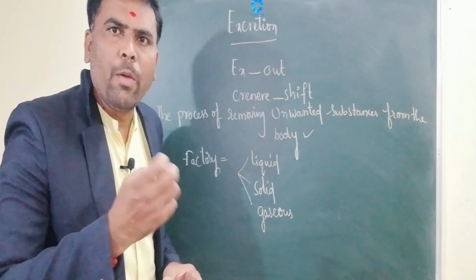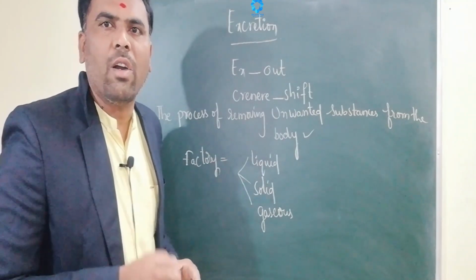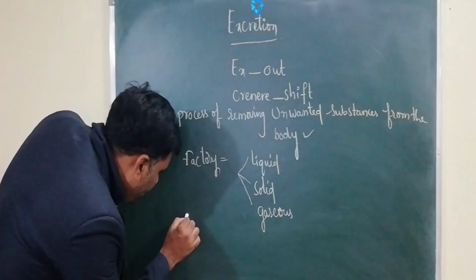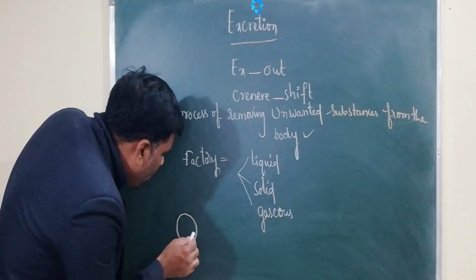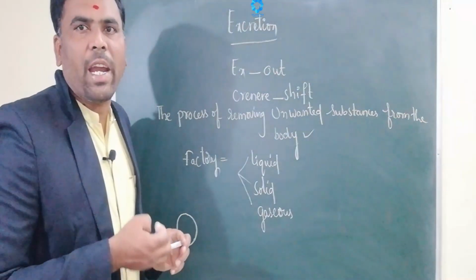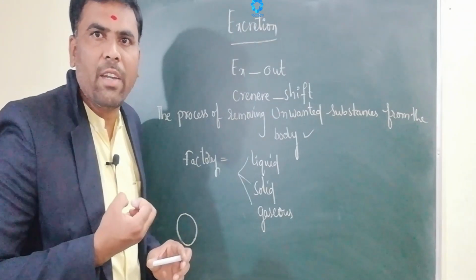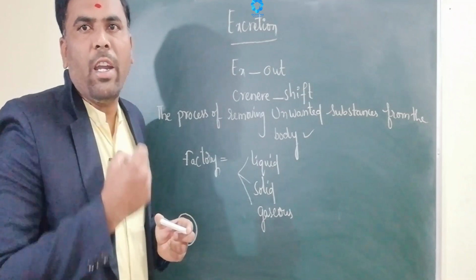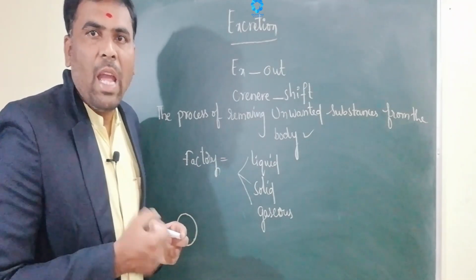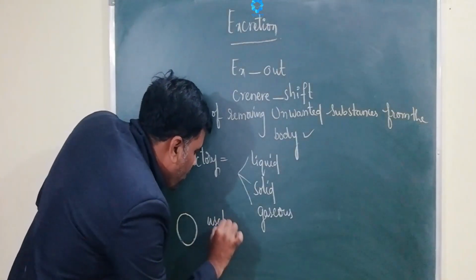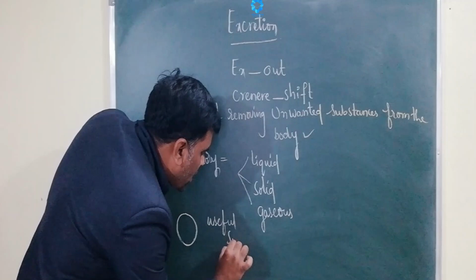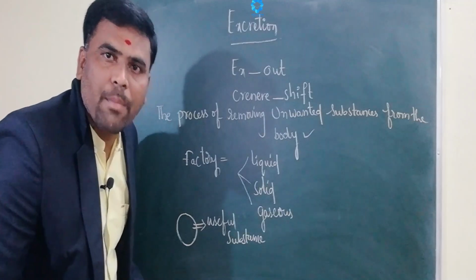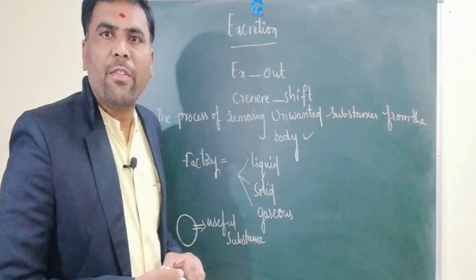In the same way, all living organisms are made up of the basic unit of life, that is called the cell. In a cell a lot of metabolic activities take place. Due to the metabolic activities, useful substances are produced, which are used to carry out different activities in the human body. Along with the useful substances, due to the metabolic activities, some wastages are generated. What kind of wastages are generated?